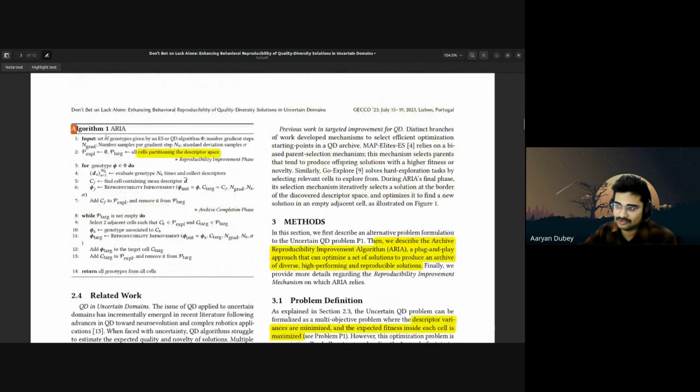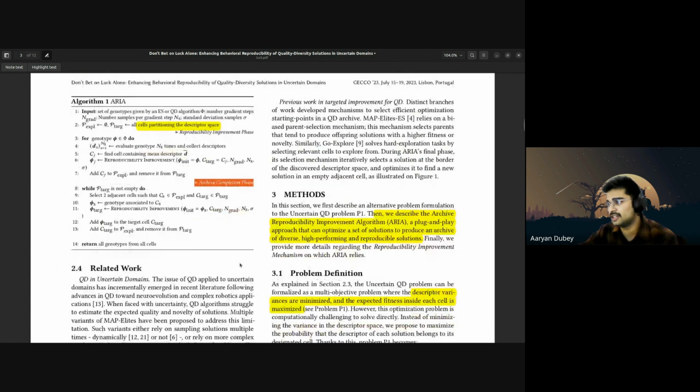This is the main algorithm ARRAY, right? Here we have a set of genotype ES QD algorithm known as theta, number of gradient steps n grad, number of samples per gradient ns, and standard deviation theta. Standard deviation, right? But before exploring this algorithm, I will deep dive into the reproducibility improvement phase and archive completion phase of this whole algorithm.